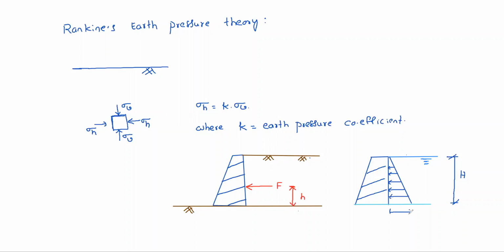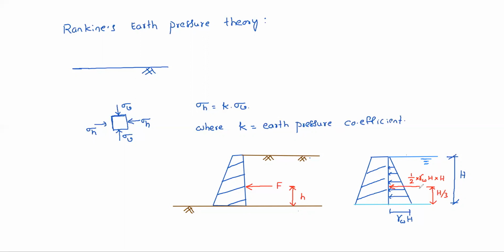Here, the pressure at bottom is gamma W times H, that means unit weight of water multiplied by H. So the resultant is the area of the pressure diagram, half into gamma W H multiplied by H, and it acts at H by 3 from the base. So this is water pressure.